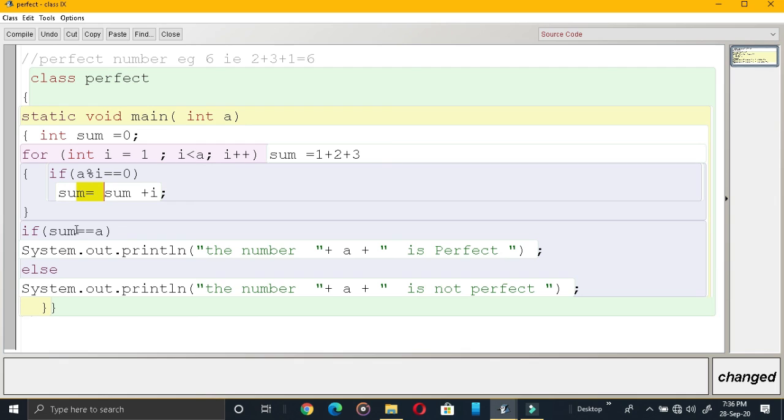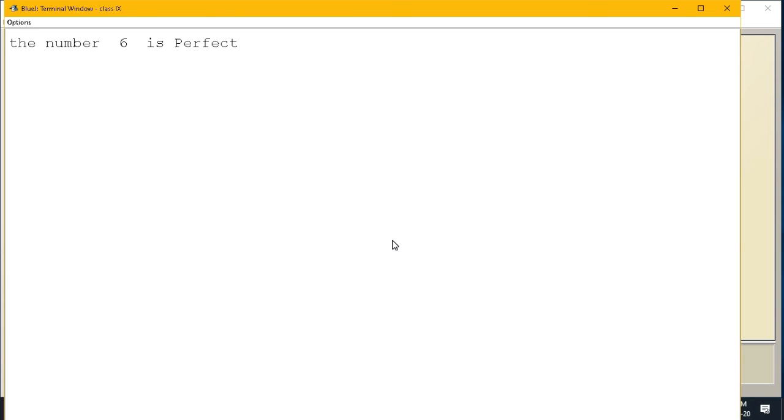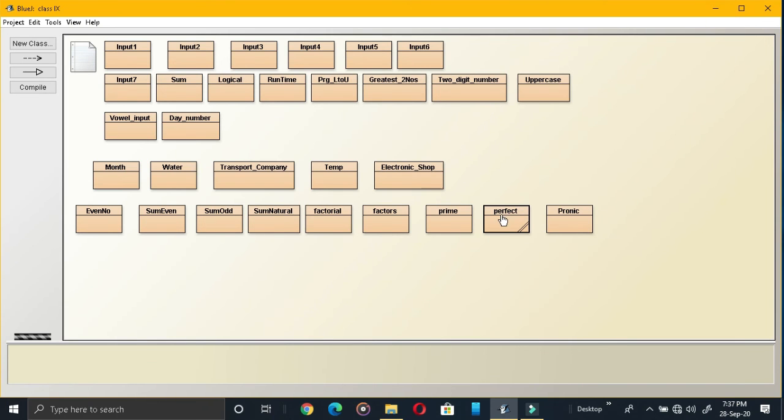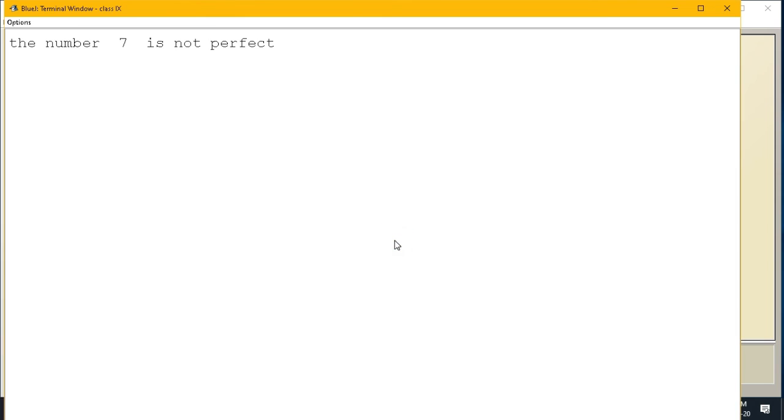In this case it is equal. That's why what will be printed? The number is a message. Plus A means the number 6 is perfect. Okay. Let us see the output. See, I am giving 6. Then coming over here, the number 6 is a perfect number. Okay. Let us give another number as 7. Now 7 is not perfect.